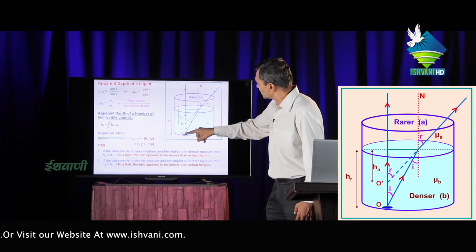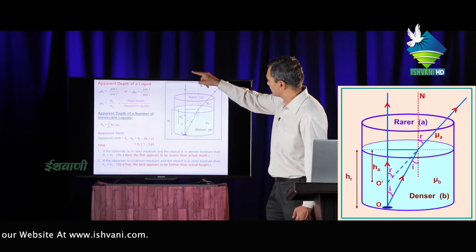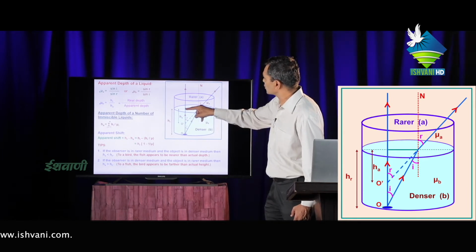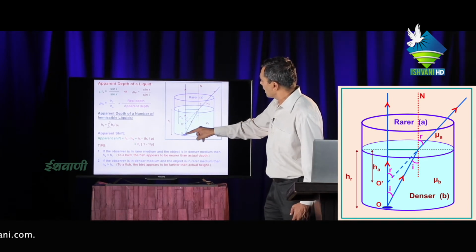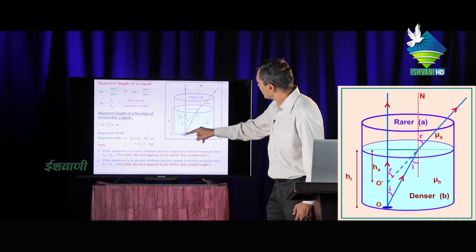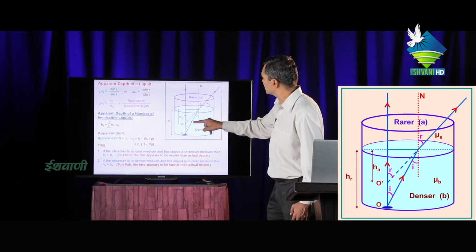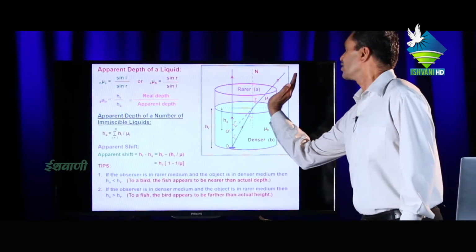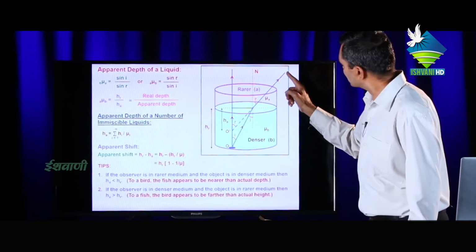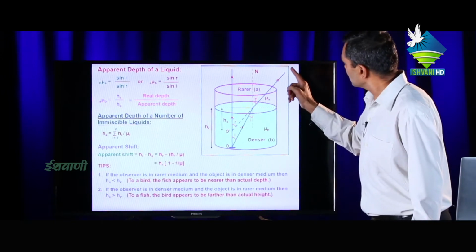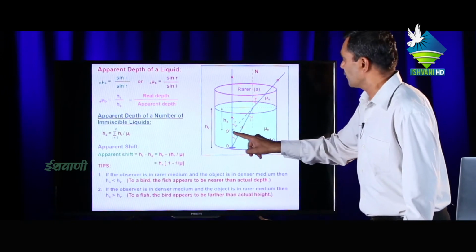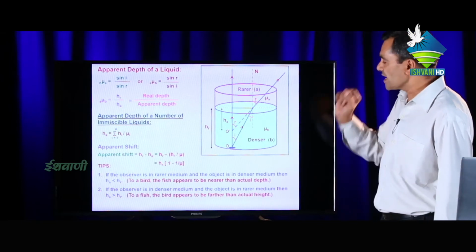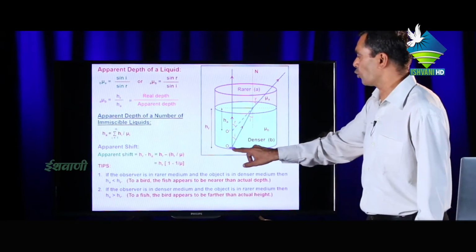This light ray moves in a straight line, incident on the surface normally, and this light ray, incident on this surface, goes from denser to rare medium and bends away from the normal. If this light ray is extended in the backward direction, it appears to come from the point O dash. That means O dash is the image of the point object O.